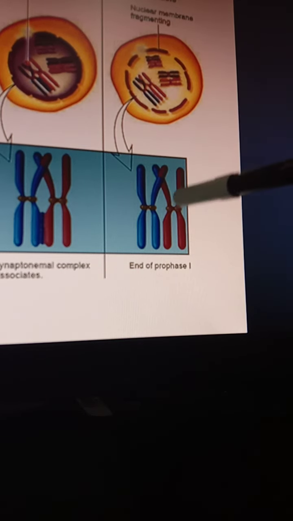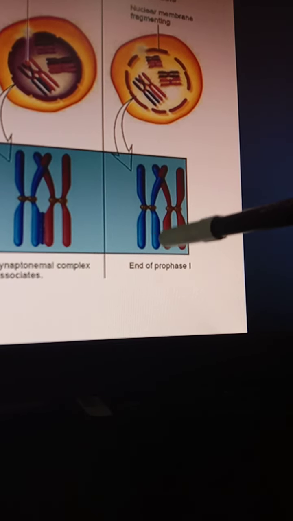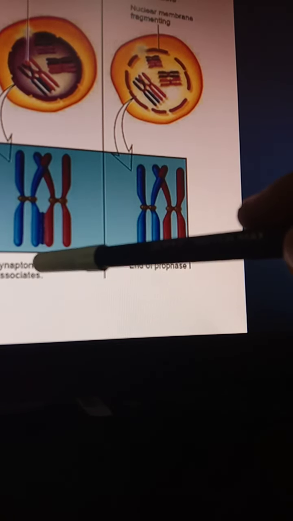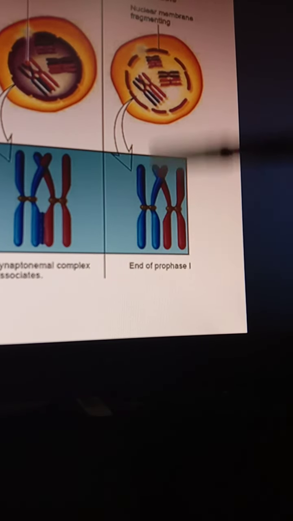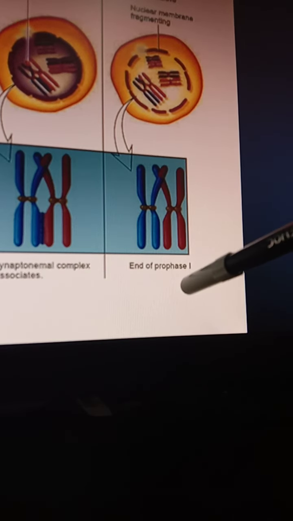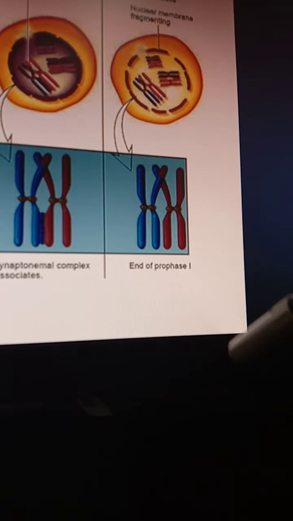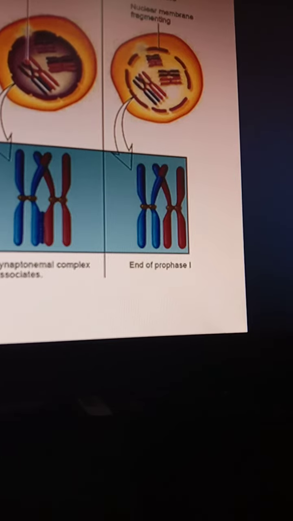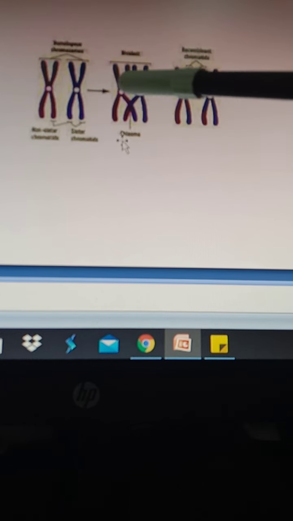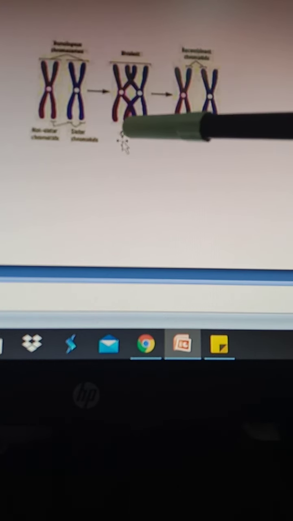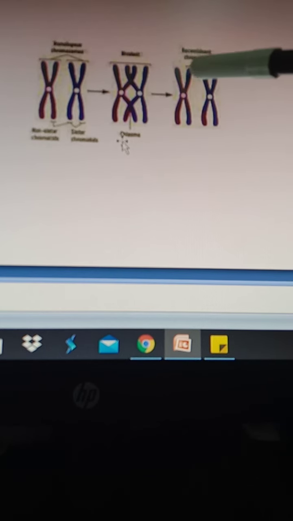Here the synaptonemal complex has been completely removed. See here, there is some synaptonemal complex structure, but here it has been completely removed. The nuclear membrane starts completely disappearing, and then the spindle fibers start forming. Now prophase is completed and the cell is ready to enter metaphase 1. See here, these are the events that occur during prophase 1: the homologous chromosome pair during synapsis, crossing over occurs, and after the crossing over, terminalization occurs.